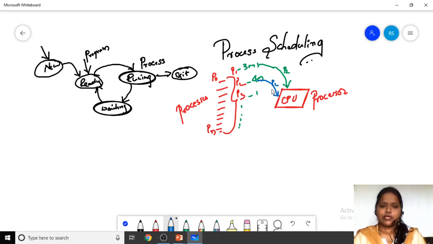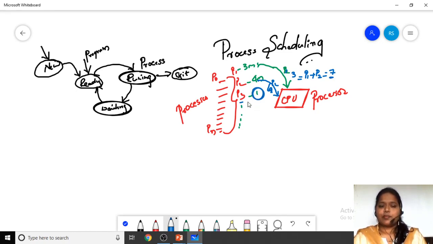Process P2 is going to execute for 4 milliseconds, and process P1 has executed for 3 milliseconds. Totally, P1 plus P2 took 7 milliseconds of time. So P3 has to wait 7 milliseconds in order to complete 1 millisecond of work.